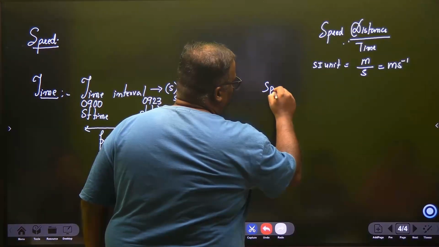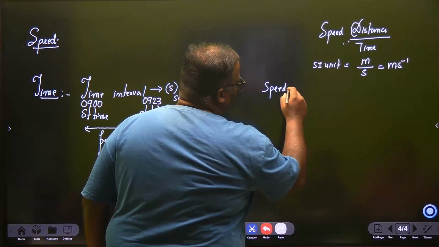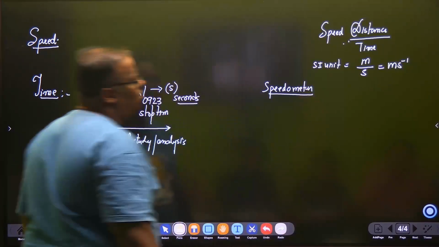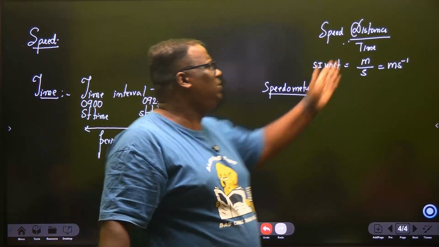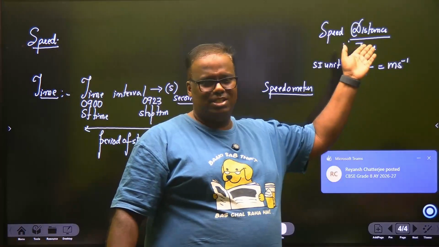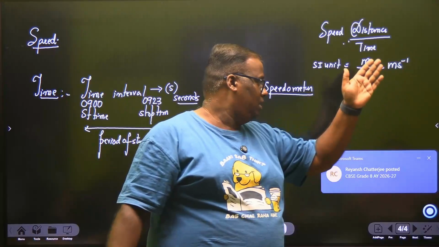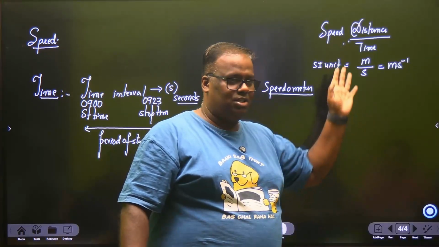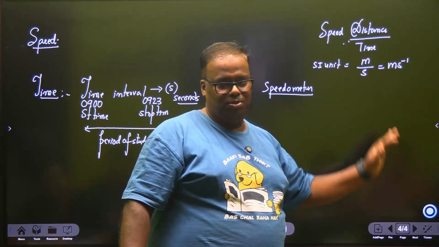Now, if you look at your car, the car has something called a speedometer. Does the car measure your speed? Yes, because in a car we don't cover displacement. We cover distance. We go this way, that way, this way, that way, right?